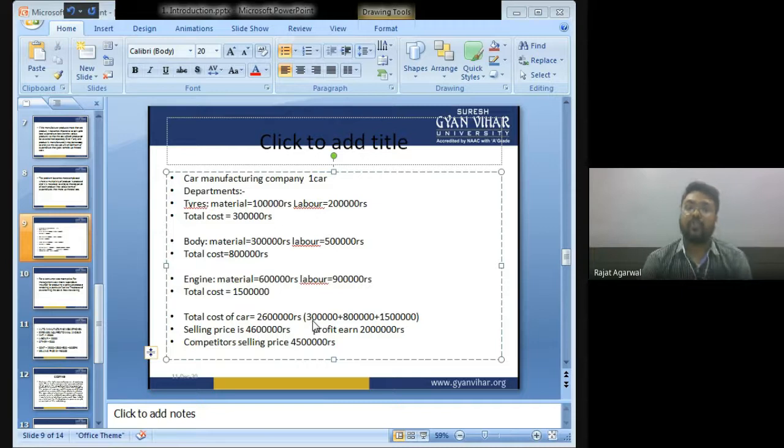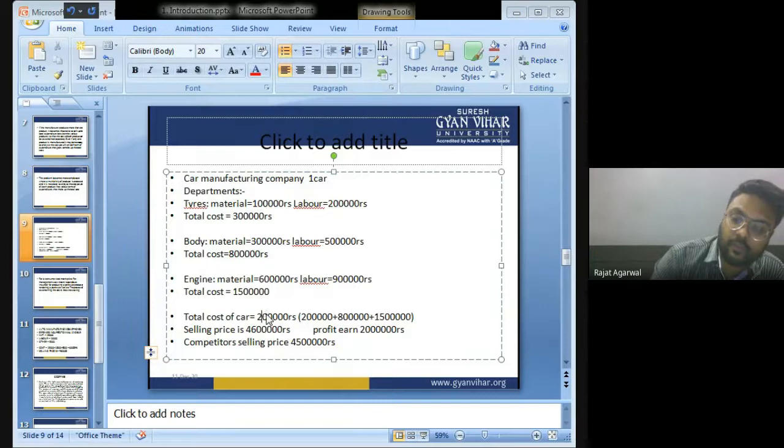So children, from the company, I am taking the tire. Why are they giving the tire at less than my manufacturing cost? Because the Apollo company from which I am taking the tire is dedicatedly making tires only. They are making lakhs of tires per day, so their cost per tire is very low. That's why they are giving me the tire for only 2 lakh. Now the cost of the car will be 25 lakh.